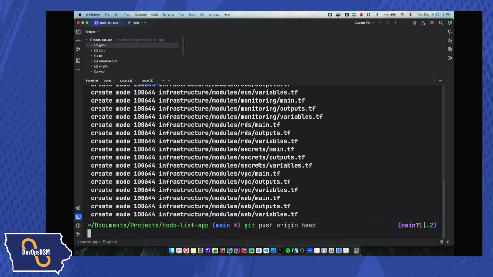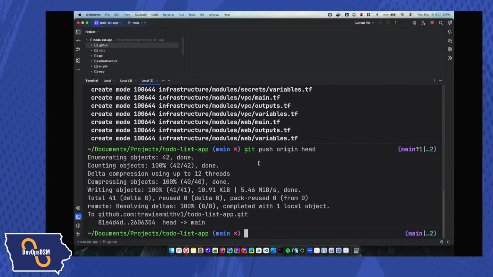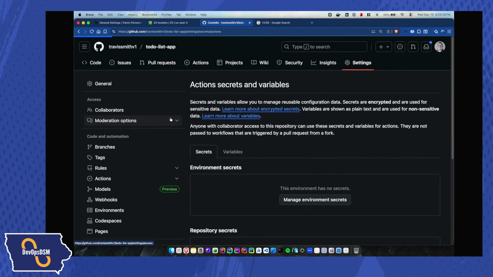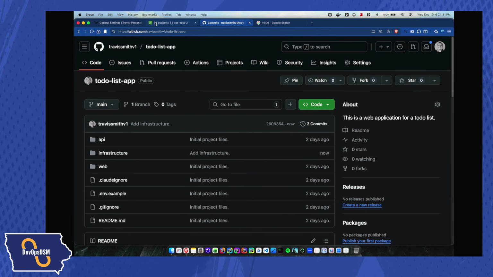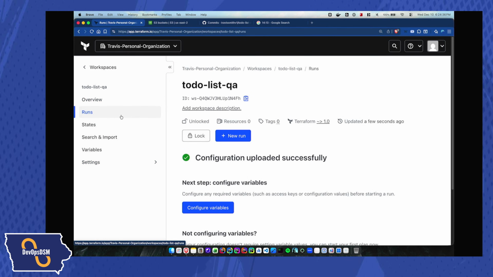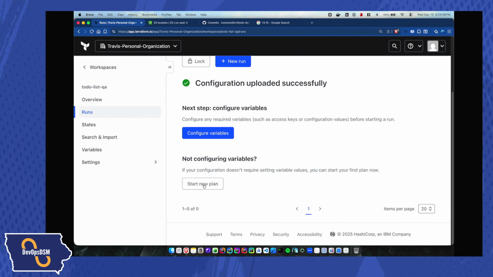Let's see. Okay, so the infrastructure is at least pushed to the repo now. I can go to the repo. I can see the infrastructure is there. If I go to this, I'm guessing that the runs, because it's never been run before, I'm going to have to kick it off myself.